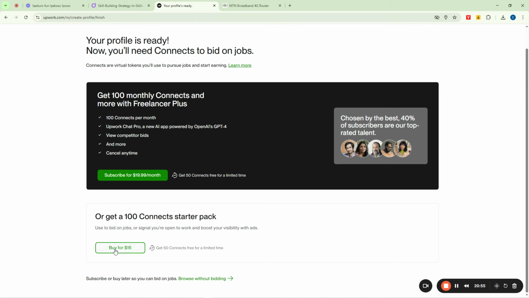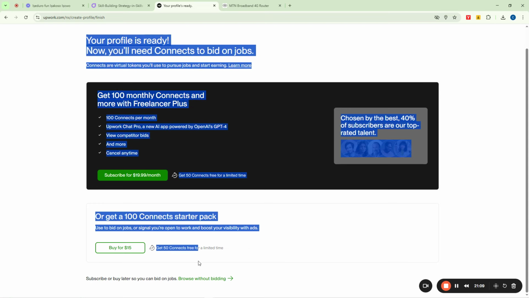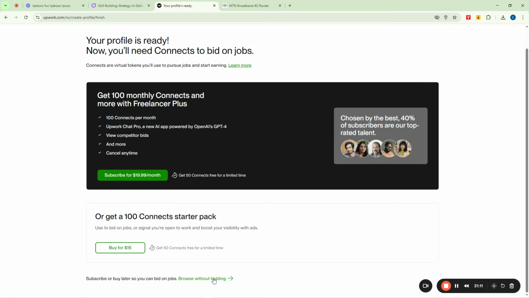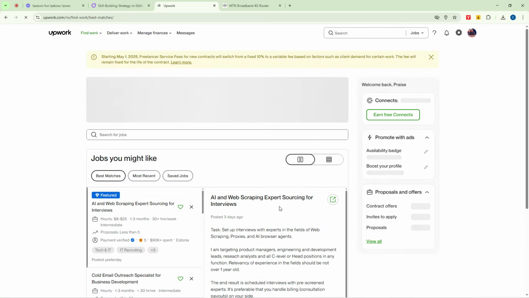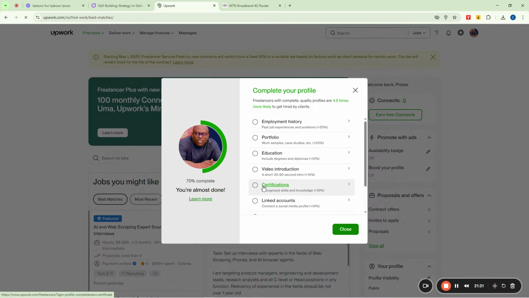So for me now, I need to go and buy connects. You can click here to get connects. However, it says subscribe or buy later so you can bid on jobs. So if you don't have the means to buy connects just yet, you can come down to the bottom here and click on browse without bidding, right? If you click here now, you can see that you are able to see other jobs that are posted here.